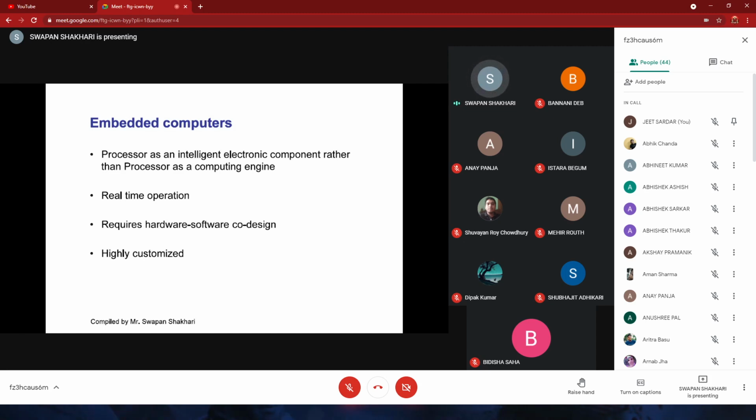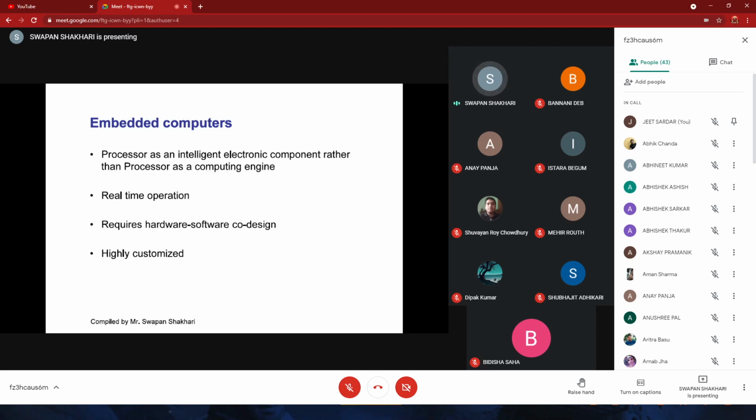Now, embedded computers. In today's scenario, we can build some embedded systems with the help of our existing knowledge. Nowadays we have so many embedded systems like washing machines, cleaning devices.